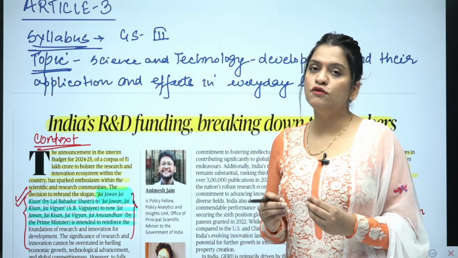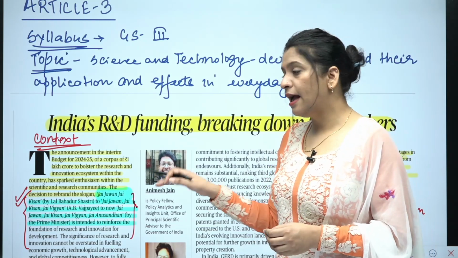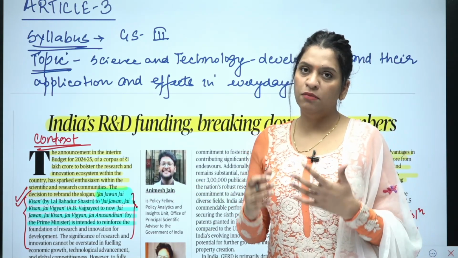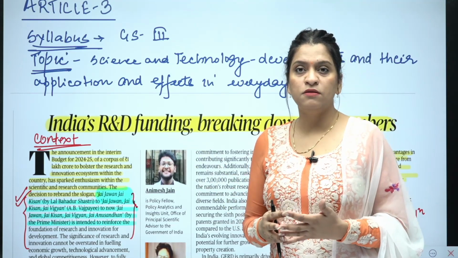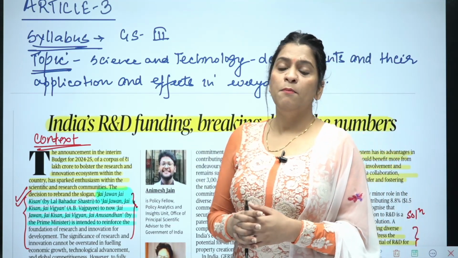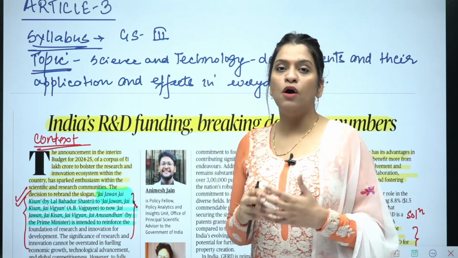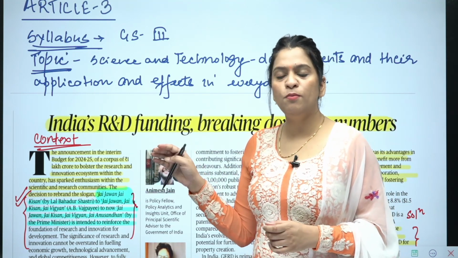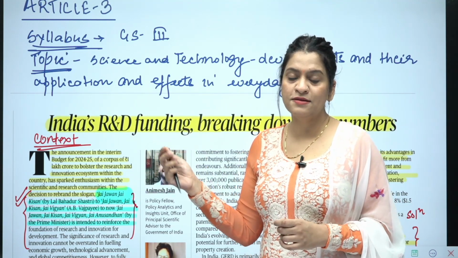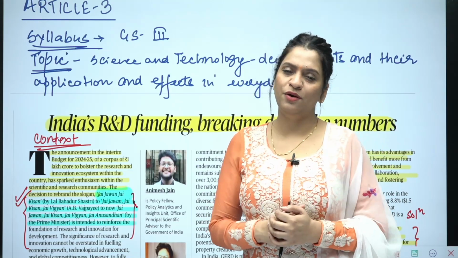What is the significance of the recent slogan given by our current Prime Minister Narendra Modi ji, what is the benefit of more funding in R&D, and what are the bottlenecks, like government spending is there, but there is a lack of participation from the private sector, and then in the last a way forward conclusion has been given. This is how you might also be asked a question on this, and the way the article has been written, this is how you write answers in your examination.